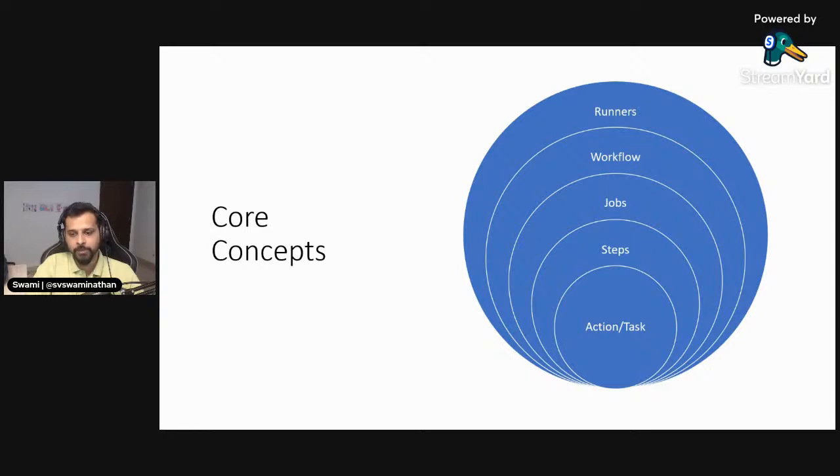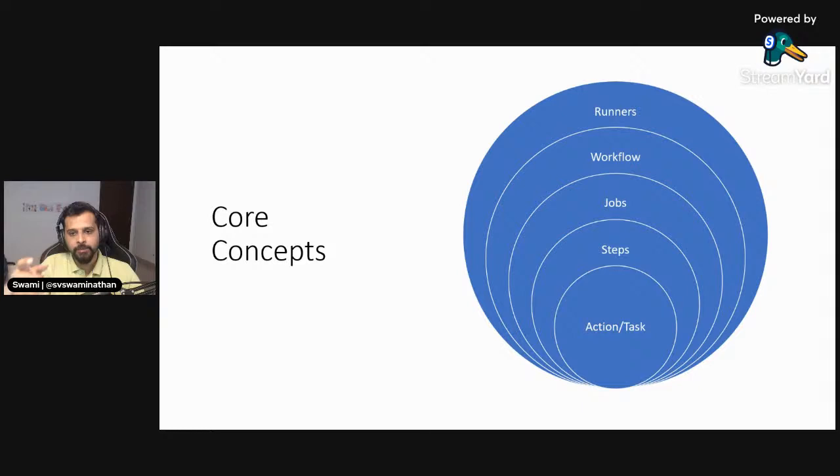All of these are some of the examples of actions, right? And a bunch of these actions is what would comprise a step. So a step would have multiple actions in it, and multiple steps would comprise a job. Rather, a job comprises multiple steps, right? When you define a job, you'll define multiple steps inside that, and within each of those steps, you'll have multiple